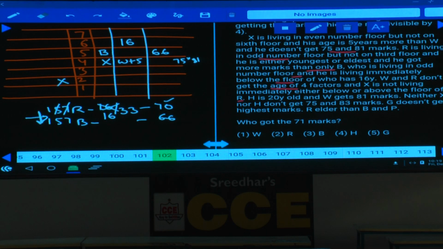Isn't it? 70 divided by 5 or not? Hence what is the only possibility here? R must be on the ground floor. Are you following this one or not? Because this 70 should not be divided by the floor number.